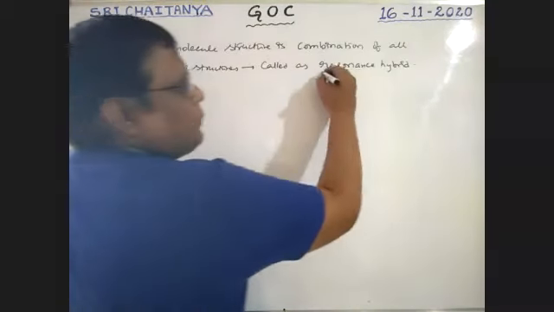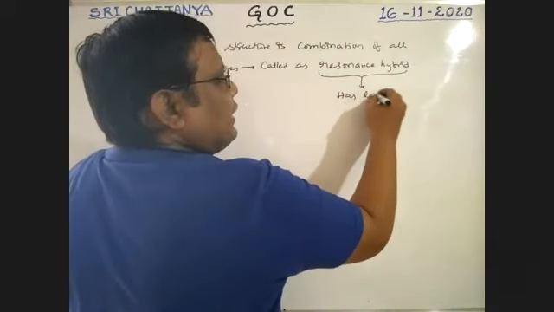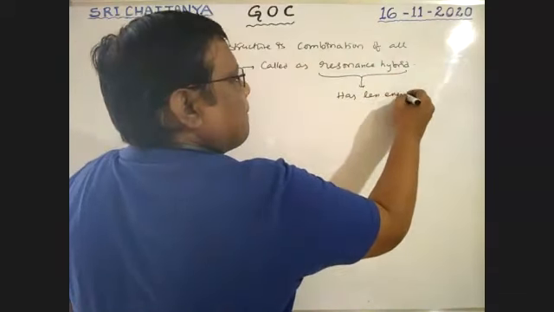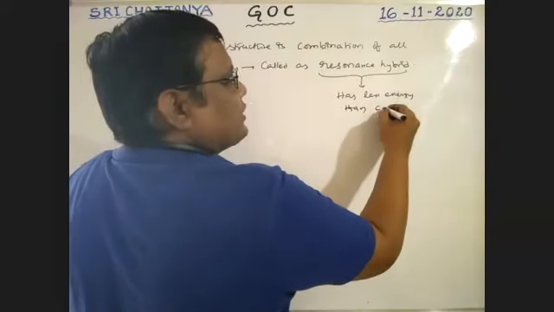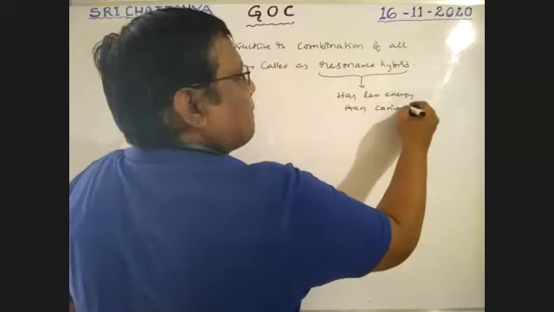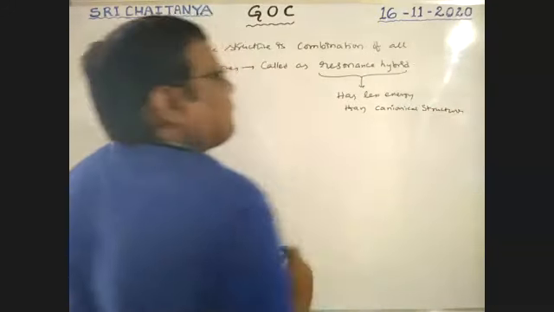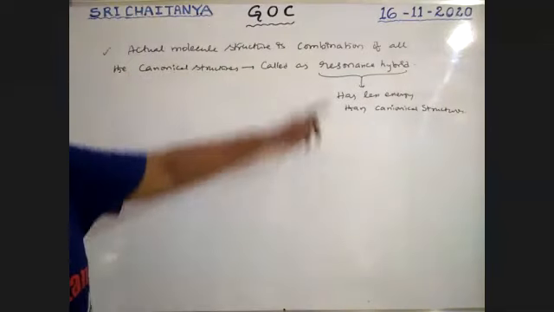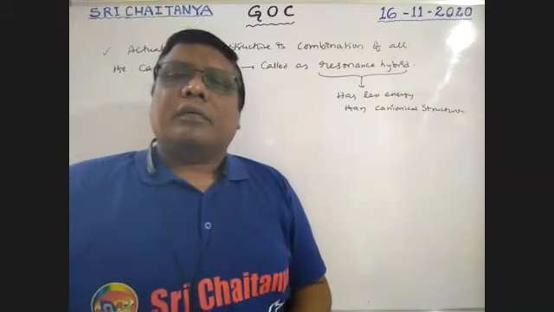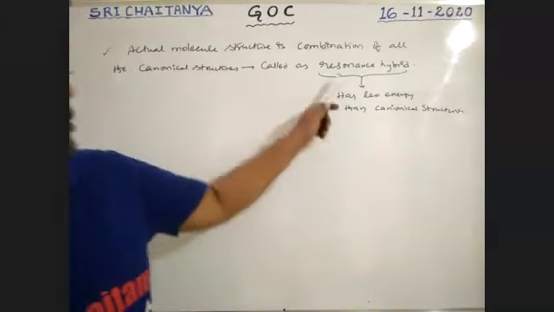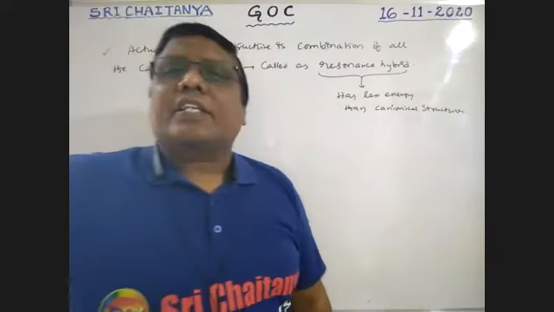This resonance hybrid has less energy than canonical structures.